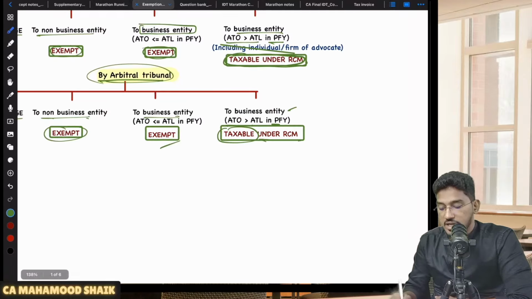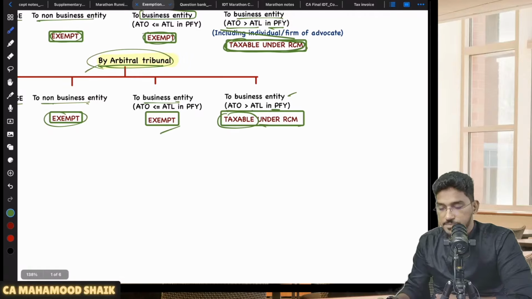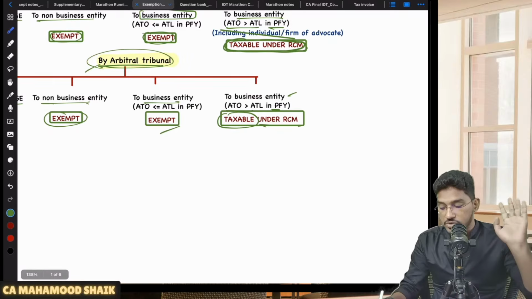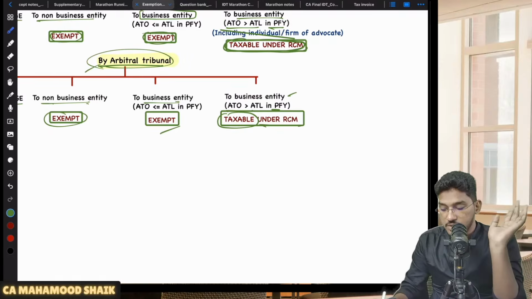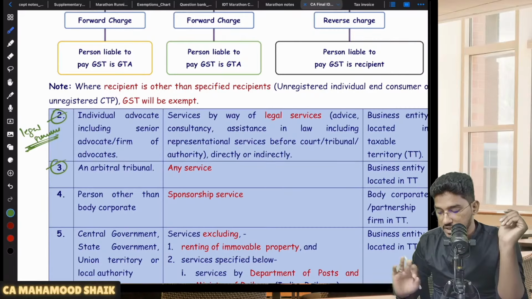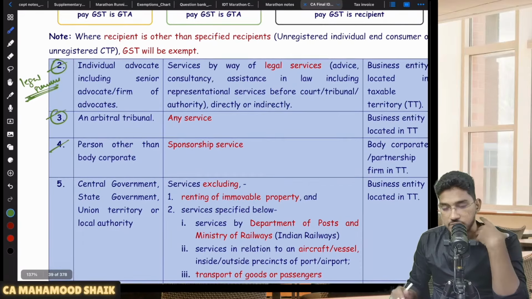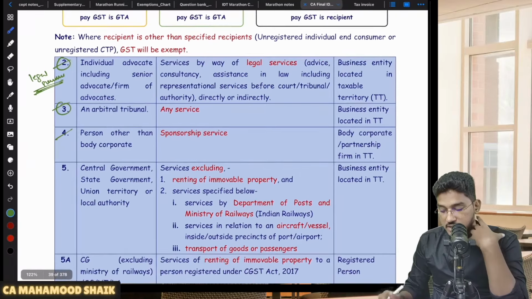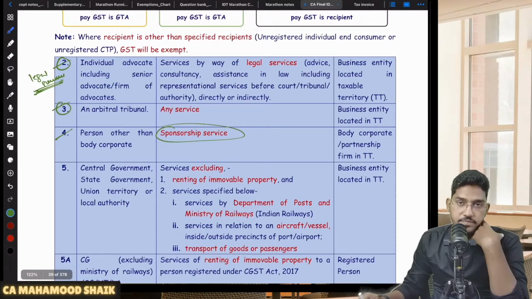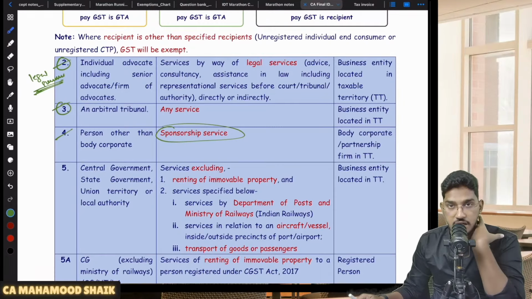So this is regarding arbitral tribunal services. Okay, right. So legal services also we have covered. The next bunch of services which are covered under RCM, legal services we have covered. Now coming to the next category of service which is covered under RCM, sponsorship services. Sponsorship services also are getting covered under RCM, but sponsorship services will get covered under RCM only when the supplier